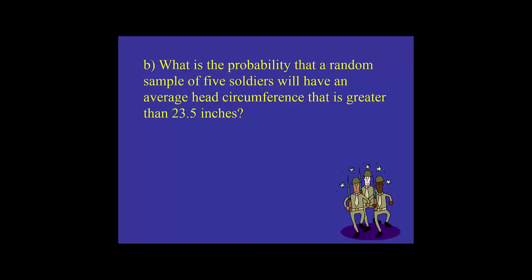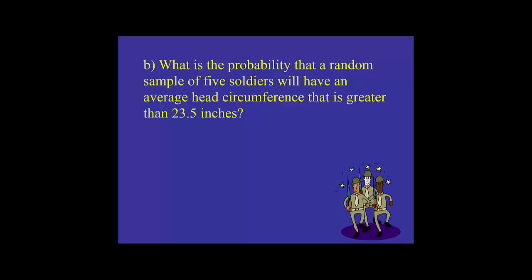Okay, so we're going to sort of change the question. The first time it was if we just grab one soldier, what's the likelihood of it being larger than 23.5? Now we're going to grab 5 soldiers. We're going to take 5 random individuals, and we're going to measure their heads and add them up and divide by 5. And the question is, now what percent of a sample size 5 would we expect to be bigger than 23.5? So that does change.